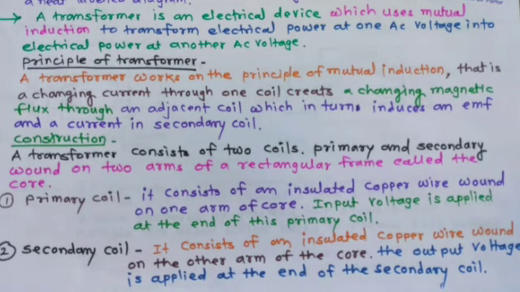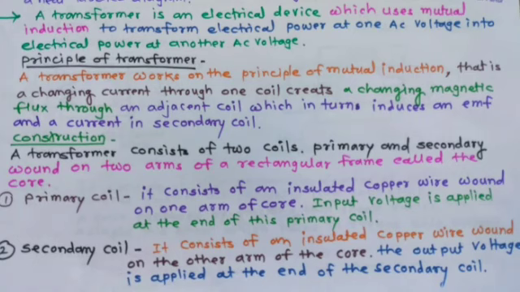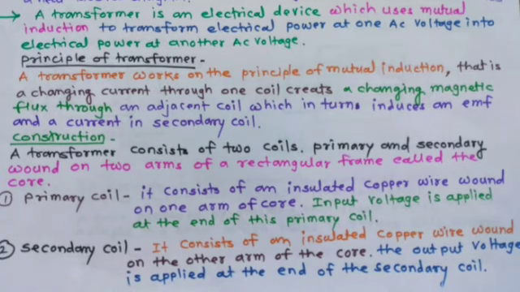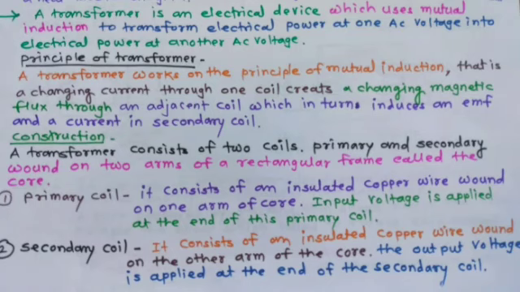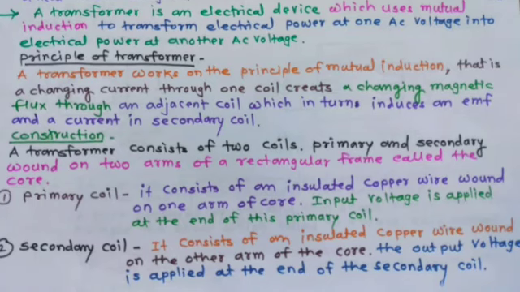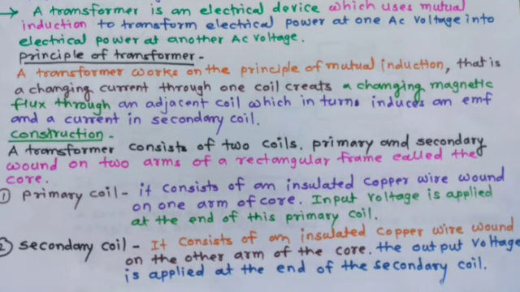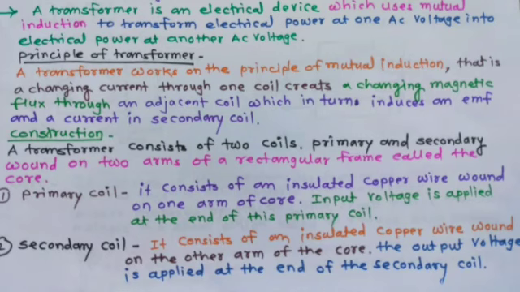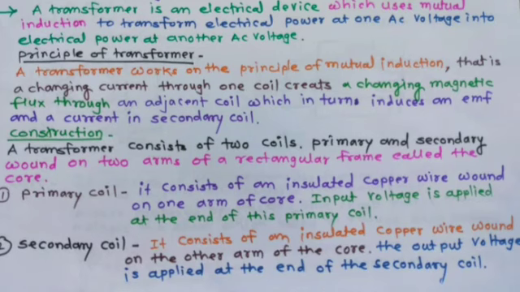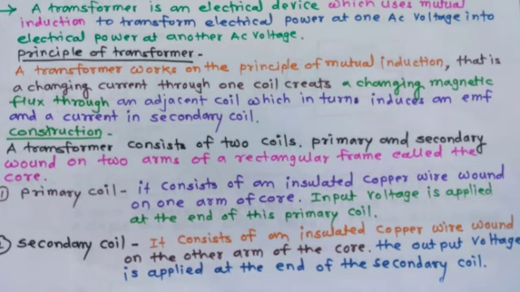Input voltage is applied at the ends of the primary coil. Next, the secondary coil. It consists of an insulated copper wire which is wound on the other arm of the core. The output voltage is obtained at the ends of the secondary coil.